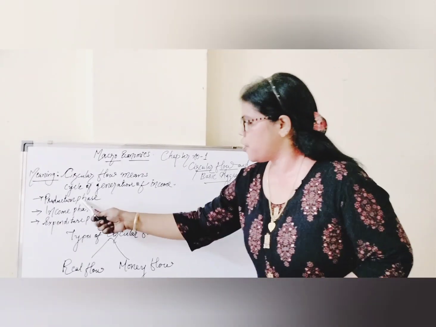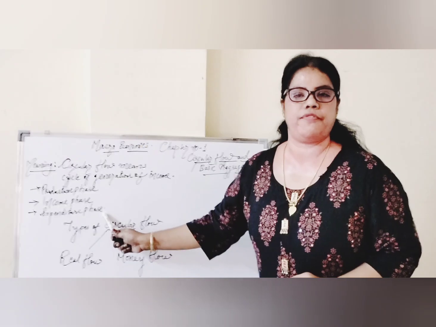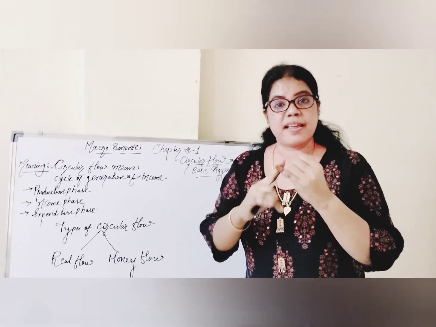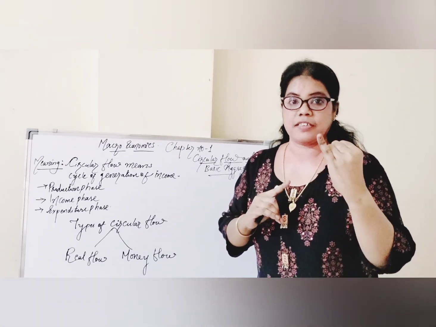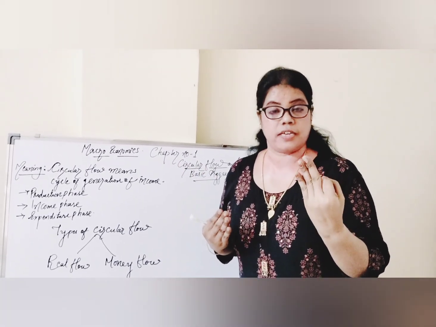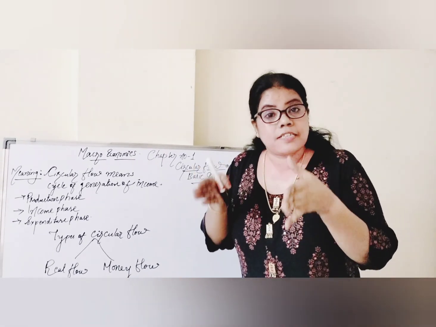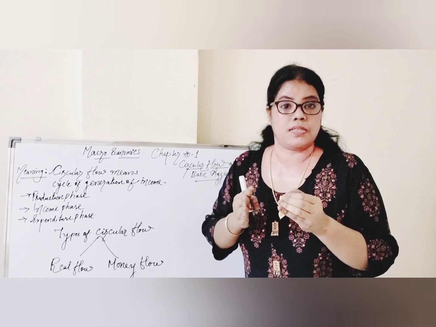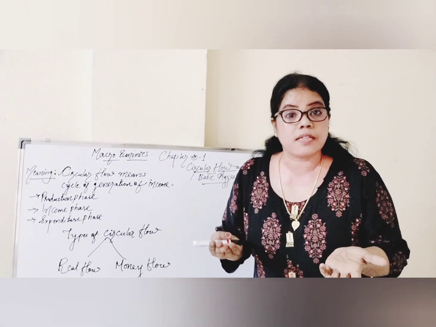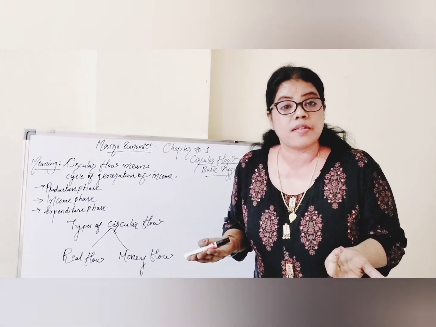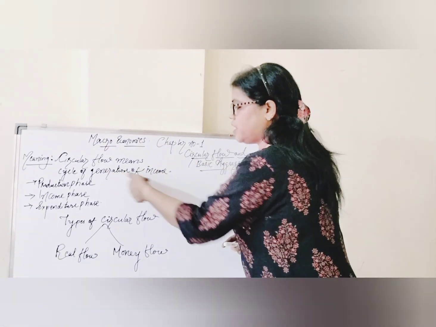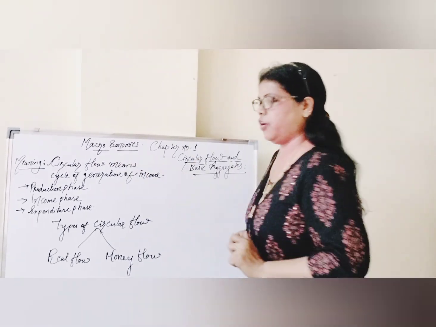Through the process of production phase, income phase and expenditure phase. Now you may think, what is production phase? Three sectors of an economy we know: primary, secondary and tertiary sectors. Primary is the agricultural sector, secondary is manufacturing industries, and third, tertiary, is the service sector. These three sectors are doing some economic activities, that is, to produce something. For what purpose to produce? For distributing in the society. Why distribute in the society? For earning money. This is the process of circulation of income, or the process of generation of income, which is called circular flow of income.